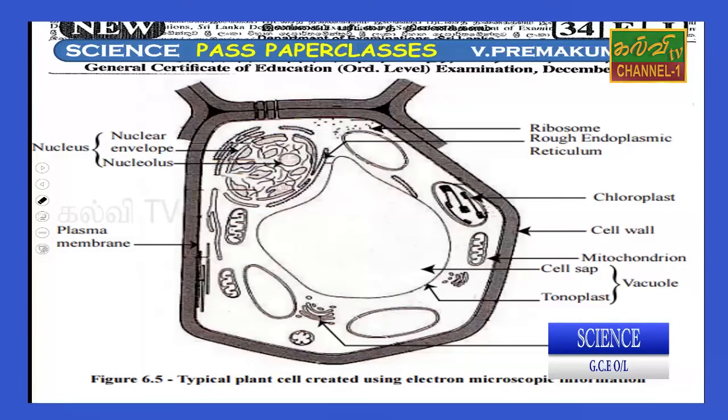Okay, here you can find the cell. We can save time by not drawing this. Here, this is called the mitochondria.